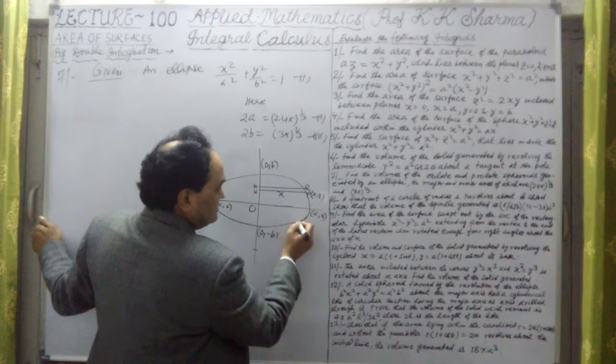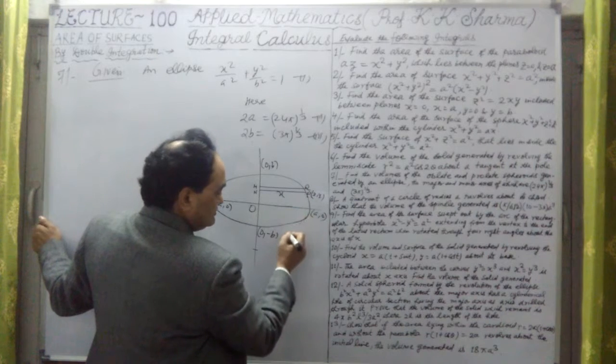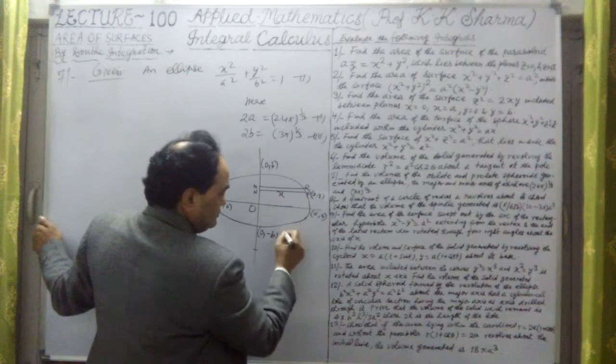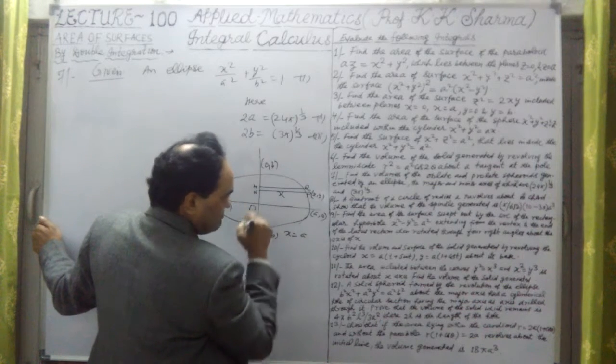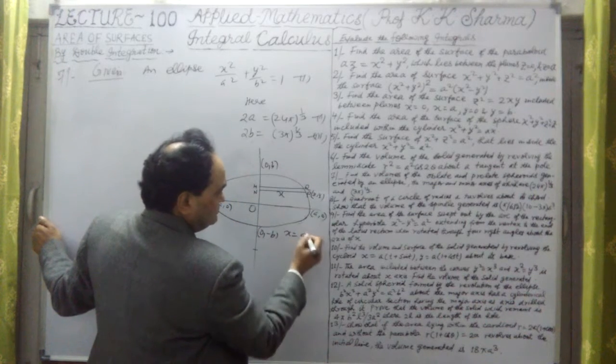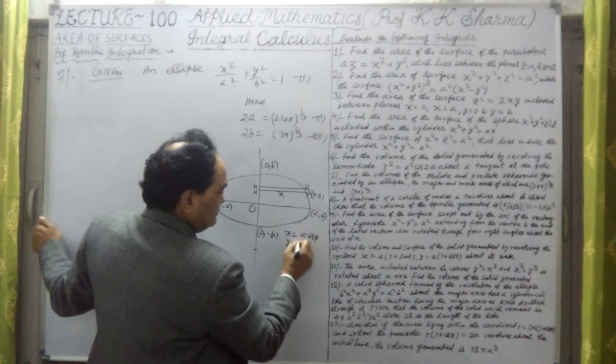Let me take the parametric equations of this. The coordinates of this are x equal to a cos phi and y equal to b sin phi.